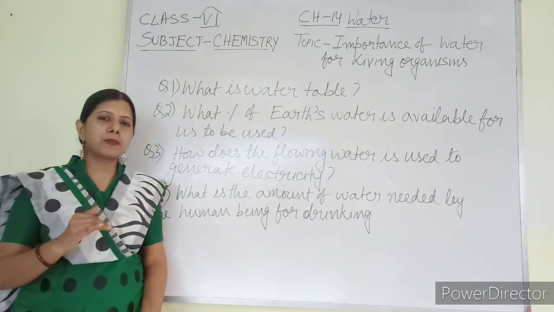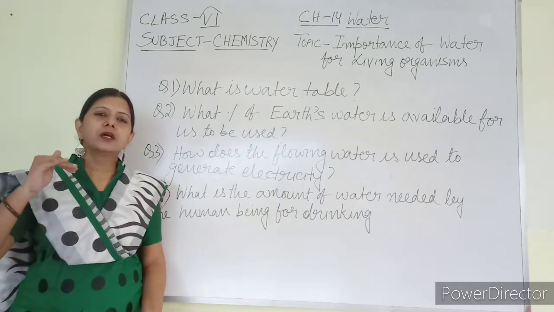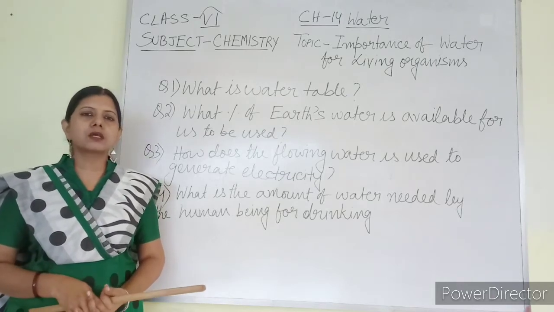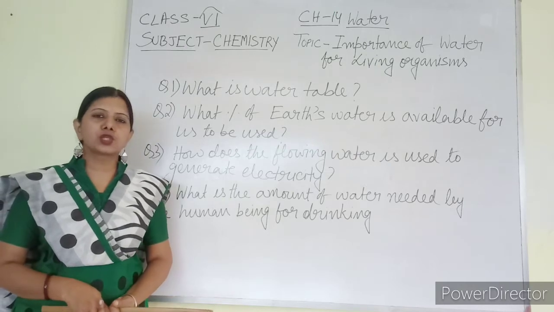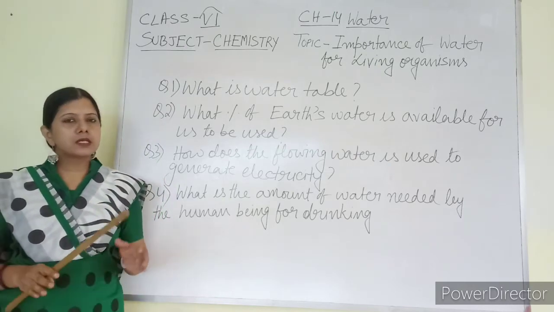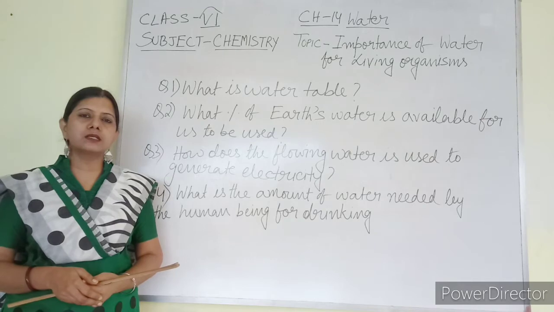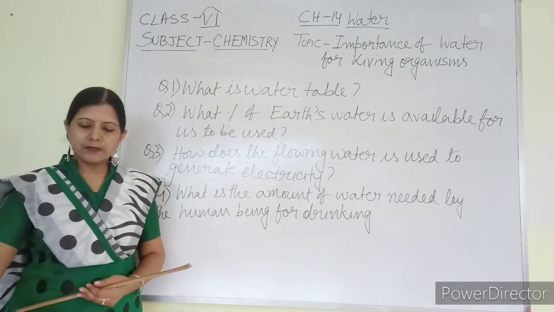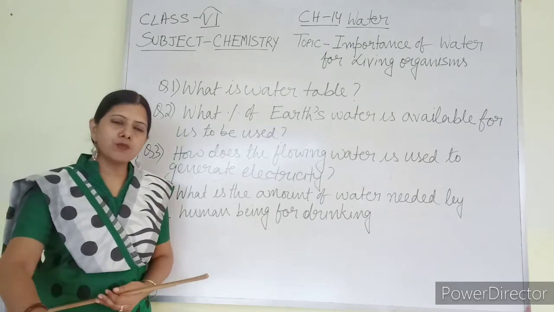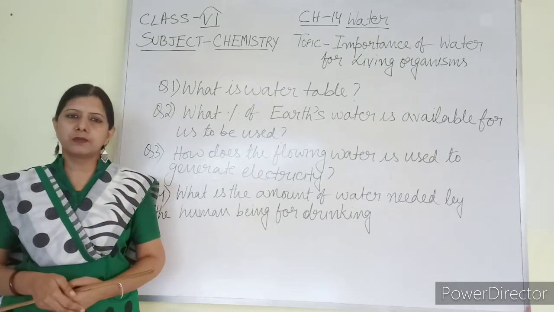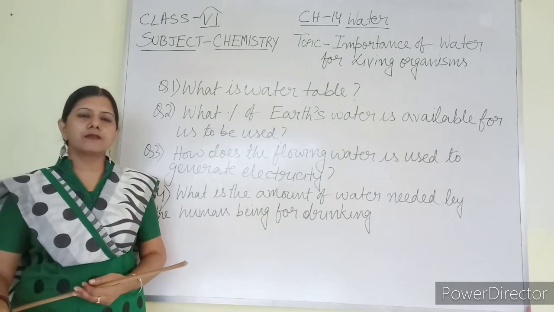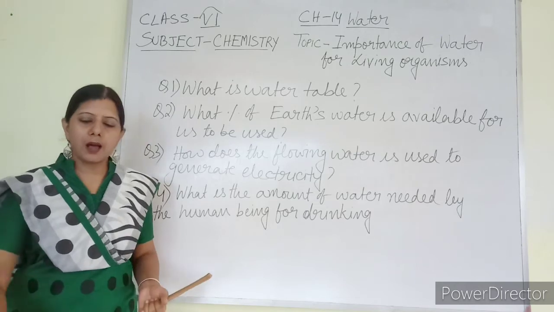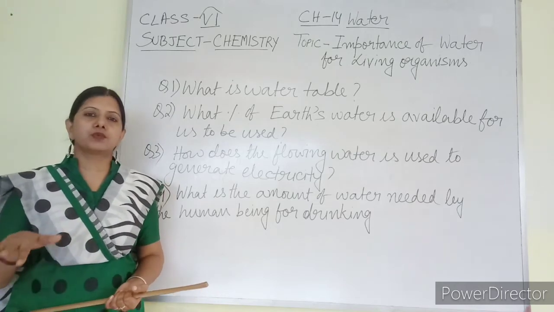It is the uppermost level of groundwater where the soil and rocks are permanently saturated with water. This is the definition. What does this mean? If you dig the soil, the level below the soil from where water is available, where you can find clear water, that is your water table, the uppermost layer of that portion.